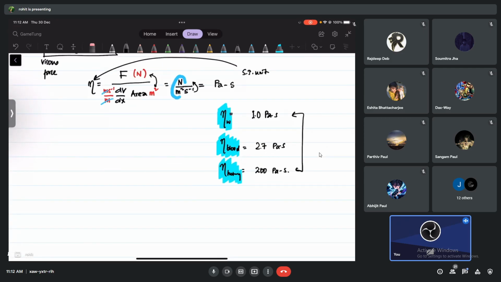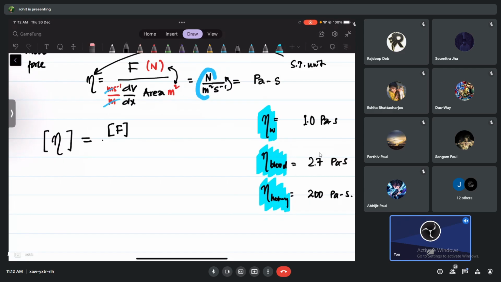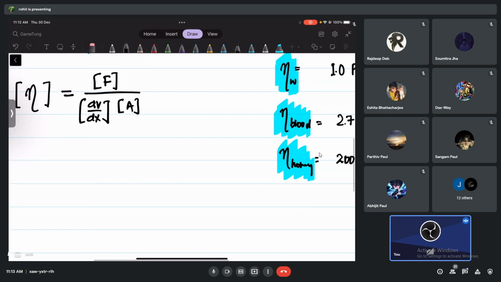Let's talk about the dimension of the coefficient of viscosity. We will need it. I'm going to write the dimension of coefficient of viscosity will be equal to the dimension of force divided by the dimension of velocity gradient times the dimension of area. Let's write the dimension of force, that is M L T to the minus 2. If I'm making a mistake, you can correct me. The dimension of velocity is L T to the minus 1, and dx is L. That gives the dimension of velocity gradient, and area is of course L squared.